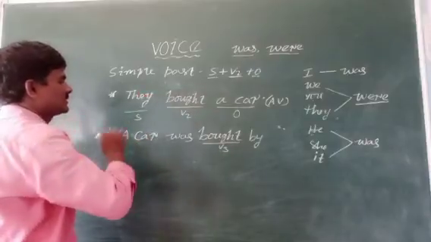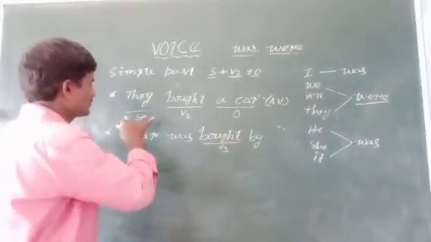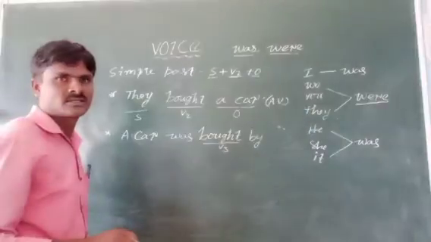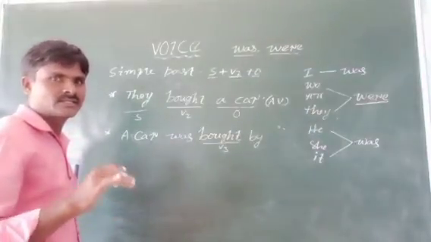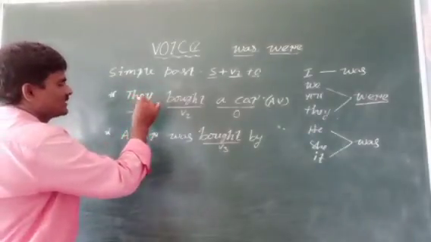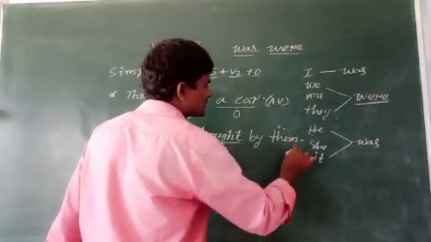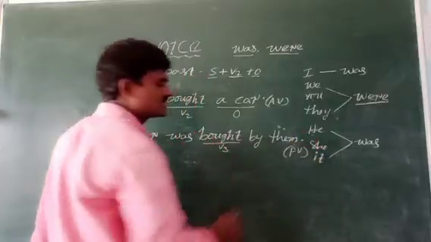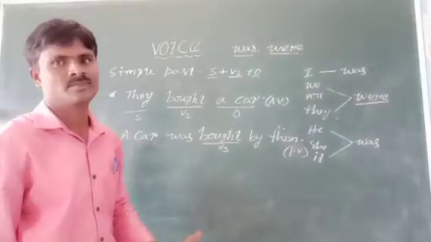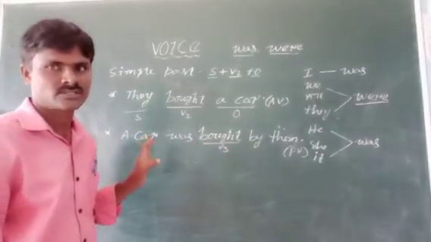Here the subject goes in place of the object. What is the subject here? They. When it goes to the object position, it changes into object form. What is the object form of they? They changes into them, T-H-E-M. Then this is the passive voice. A car was bought by them. This is passive voice, children.